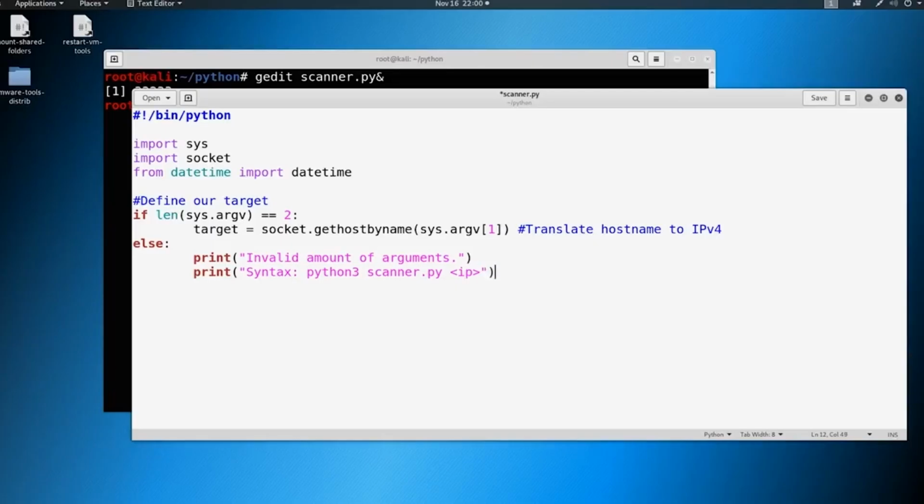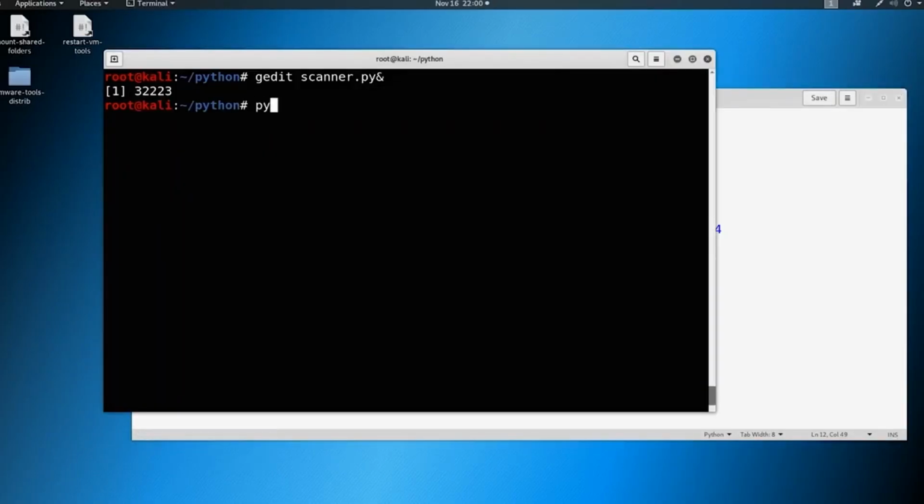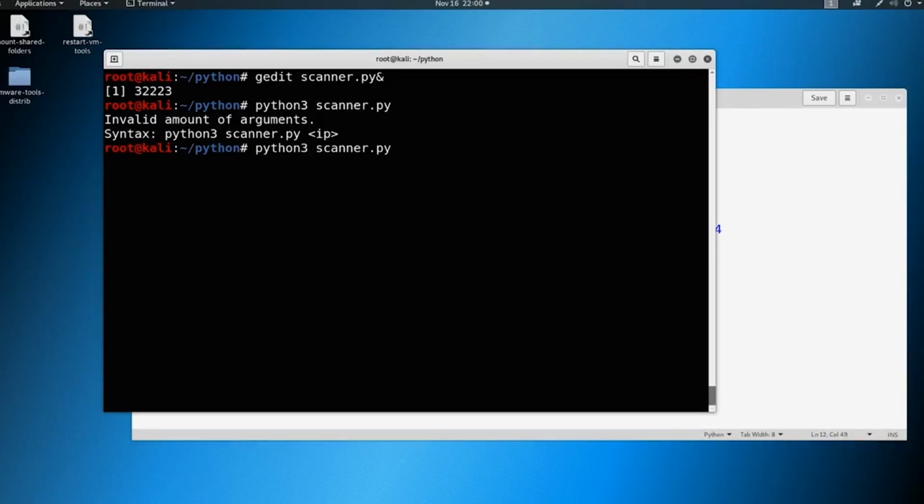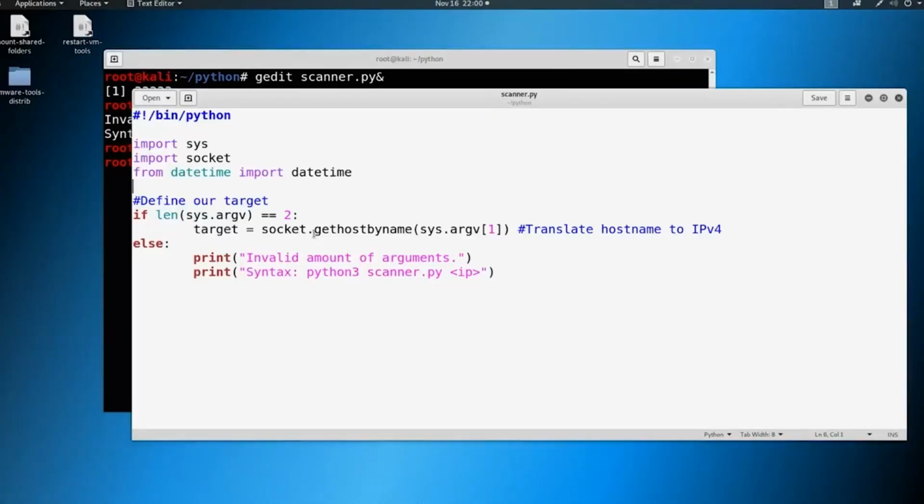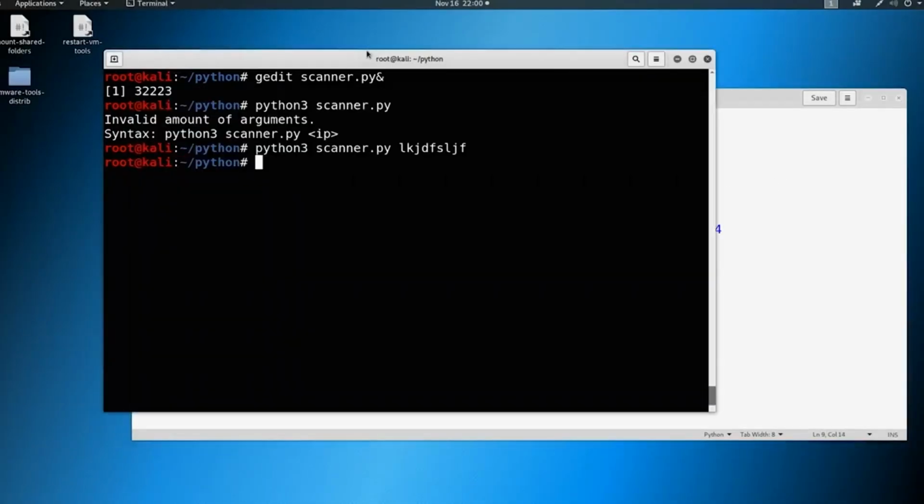Okay, so I always like to save it and then just run it and make sure everything works fine. So let's go ahead and give it python3 scanner.py, and we'll give it no argument. And it's going to say, okay, invalid amount of arguments, syntax is python3 scanner.py IP. So we'll just give it an argument here. Okay, so it runs. We met the conditions and we set the target variable to, well, to this, right?